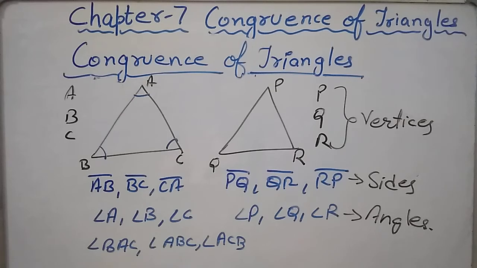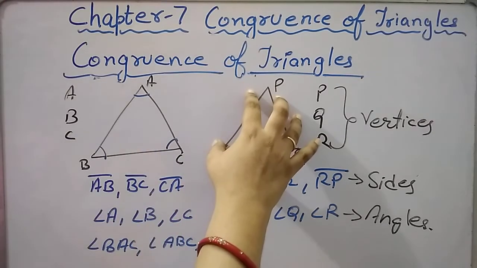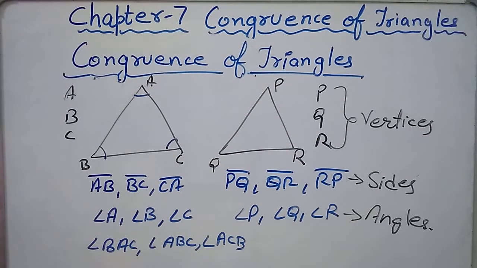Whether the vertices should be equal, whether the length of sides should be equal, or whether the measurement of angles should be equal. Which one or more than one dimension should be equal to make these triangles congruent? Before going into the measurements of these different dimensions of a triangle, first let's understand what should happen when we are superposing one triangle over the other to make them congruent.